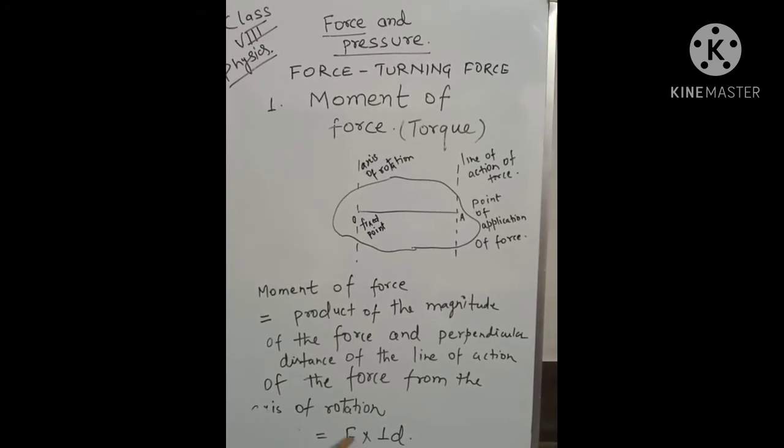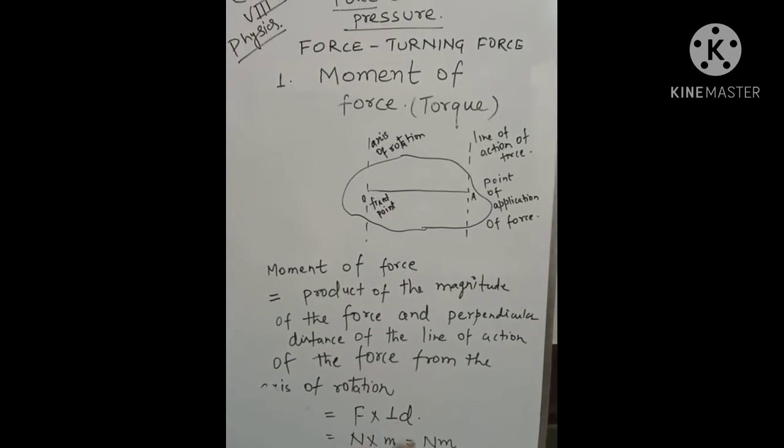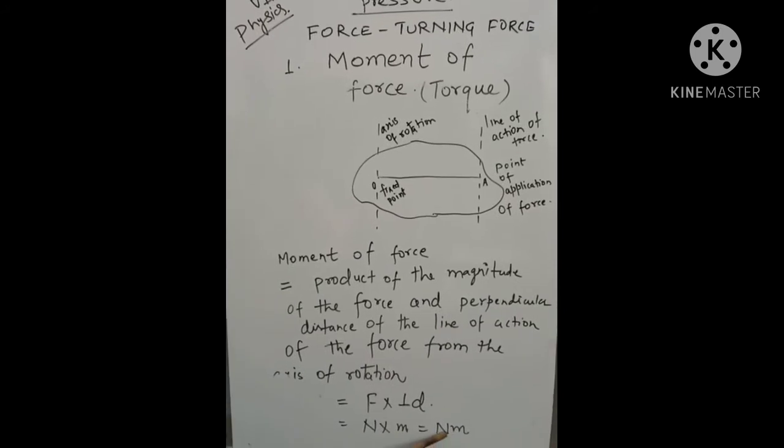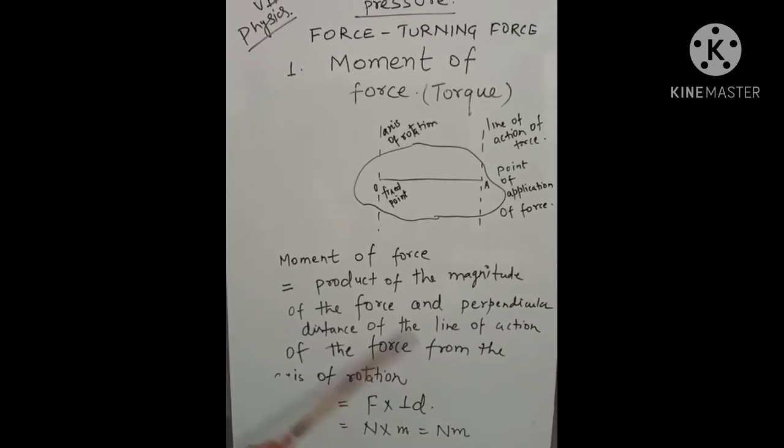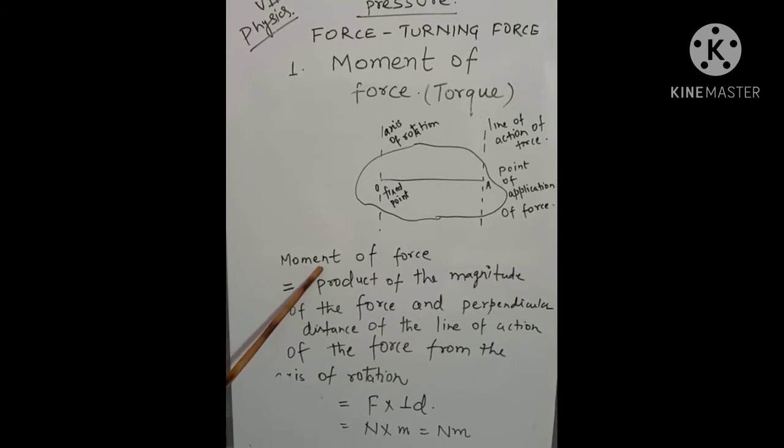So unit of force is Newton and unit of distance is meter. Newton meter is the unit of moment of force, and moment of force is a vector quantity.